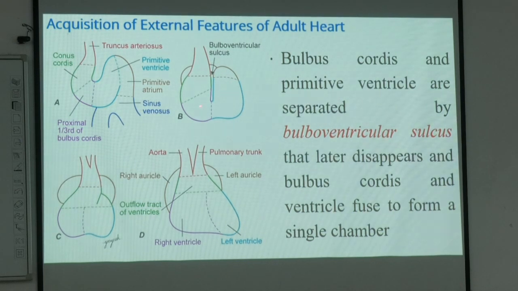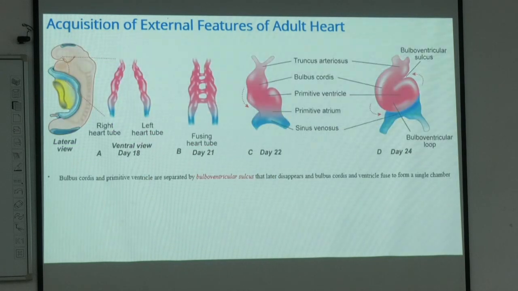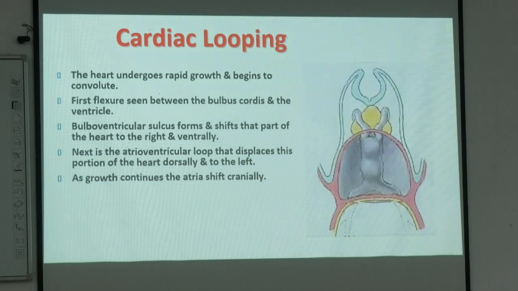And you see that this sets the right ventricle and the left ventricle by incorporation of the lower part of the bulbous and the primitive ventricle, forming the outflow tract of the right and left ventricle, and forming the chambers of the right side ventricle and the left side ventricle, A, B, C and D. So this is how the ventricular chambers are formed, by the fusion or transformation of the bulbous cordis and the primitive ventricle, with formation of the bulboventricular sulcus. This phenomenon of formation of the adult heart we call cardiac looping.